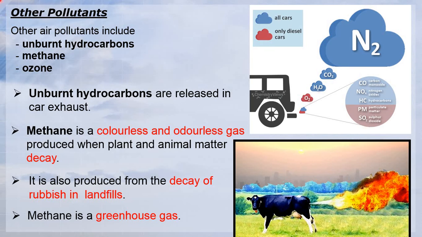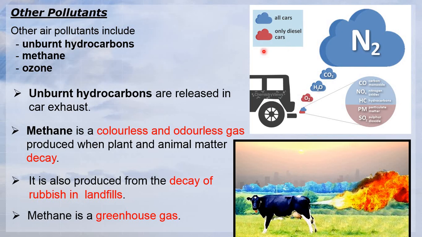Other pollutants include unburned hydrocarbons, methane, and also ozone. Unburned hydrocarbons are released in the car exhaust. This is a vehicle, so it will normally release carbon monoxide, nitrogen oxides, hydrocarbons, particulate matter, and sulfur dioxide, as you can see.